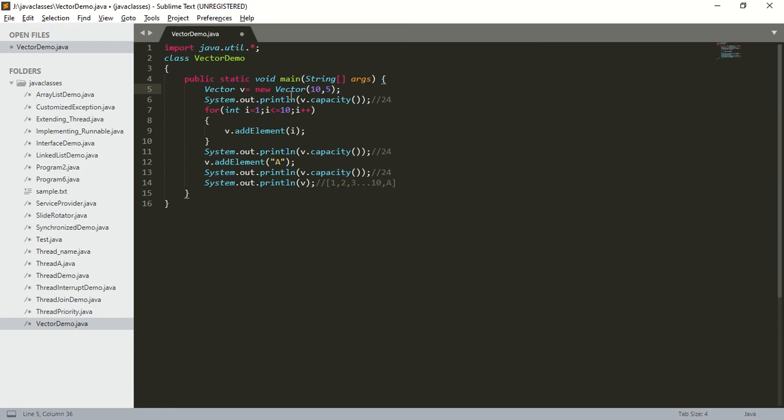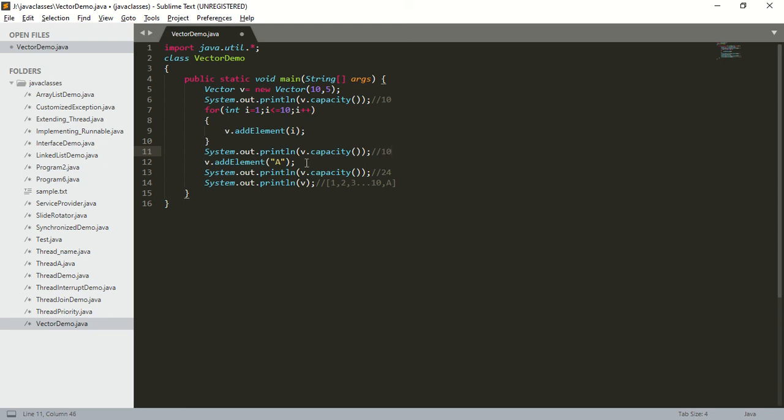What is the meaning of this constructor? It is going to create an empty vector object with the size 10. Next, if the vector reaches its maximum capacity, then the size of the vector is going to be incremented in terms of 5. So what is the initial capacity here? The initial capacity is 10. Next, here I am adding 10 elements. So now what is the capacity? The capacity is 10.